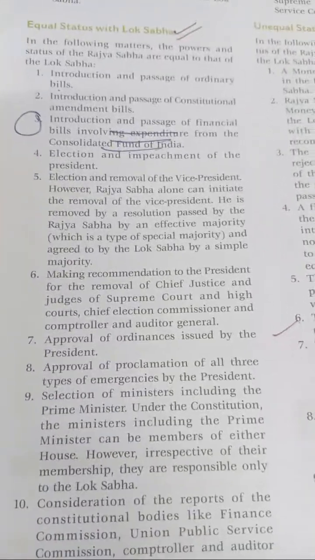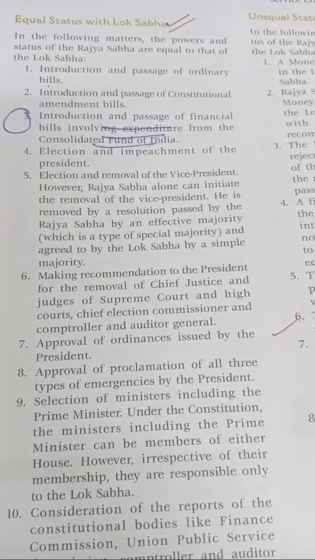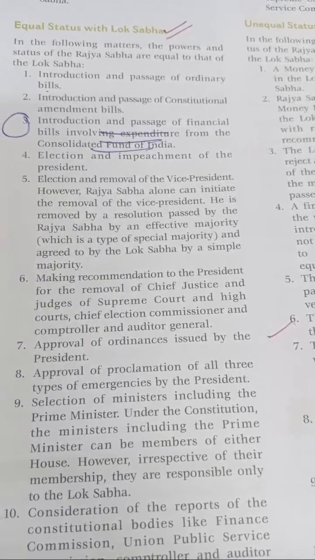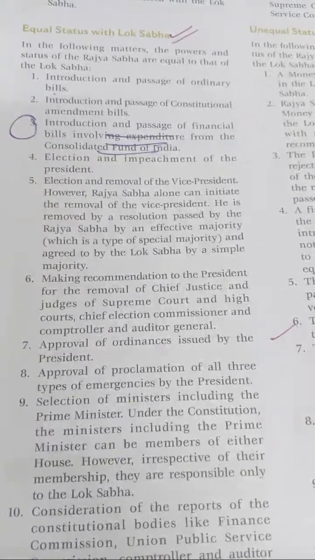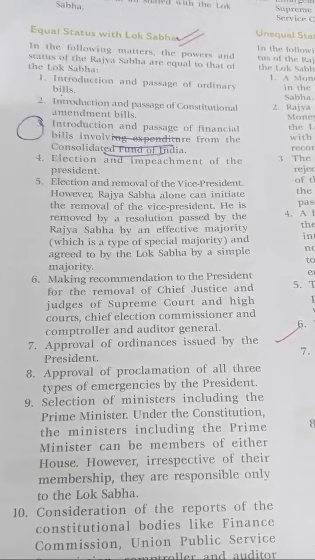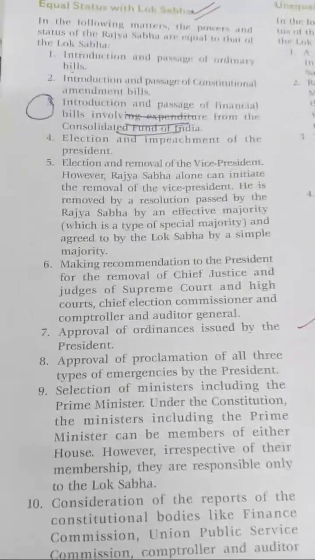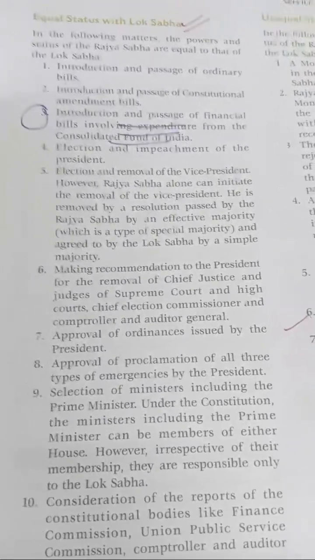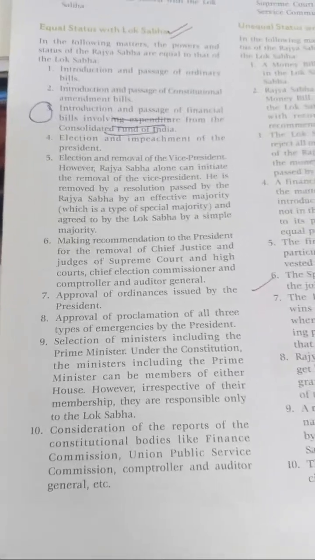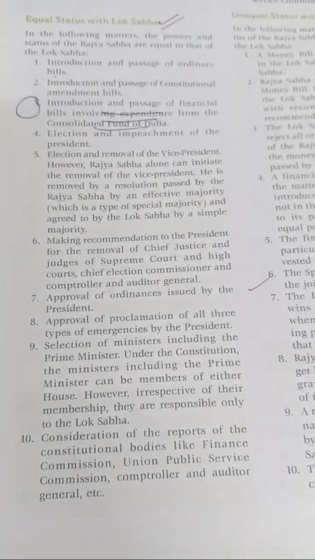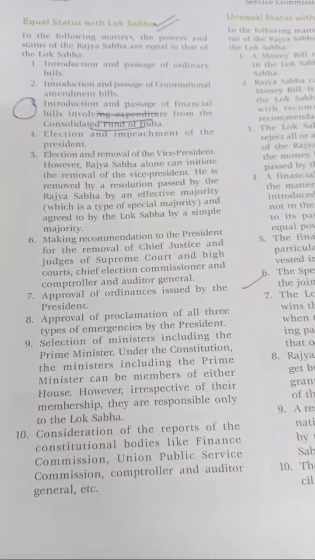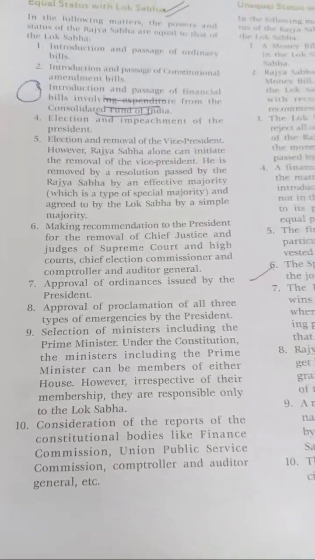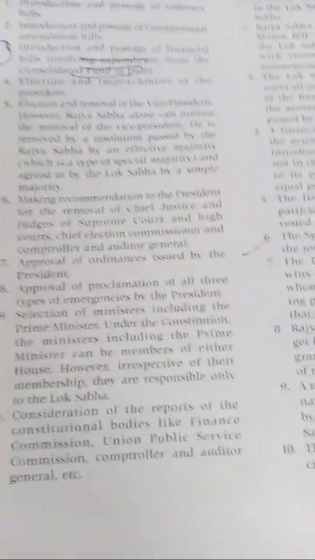Next is making a recommendation to the president for removal of the Chief Justice and judges of the Supreme Court and High Court, the Chief Election Commissioner and the CAG. Both have equal powers, so you have to remember this. Approval of ordinances issued by the president: both have equal powers. And approval of proclamation of all three types of emergencies by the president: here also Lok Sabha and Rajya Sabha carry equal status.